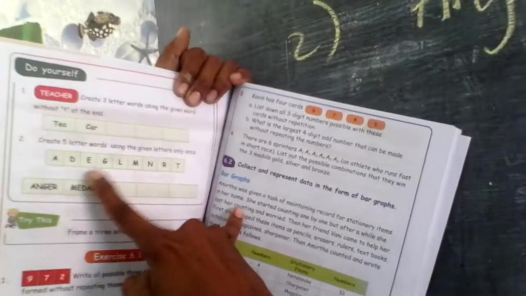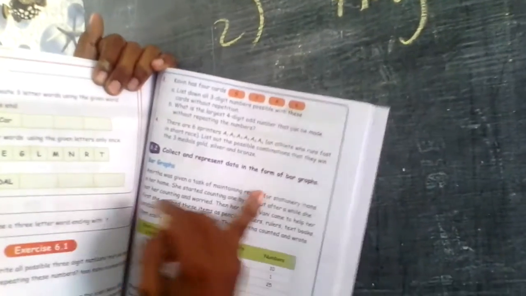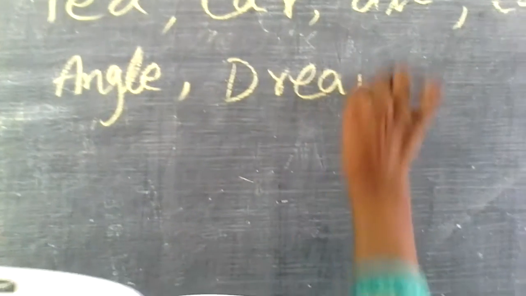Then eagle, E-A-G-L-E. Oh, eagle has E 2 times, so I should not. Then dream, D-R-E-A-M. Dream I can use. Like this, you carry on with the other ones.